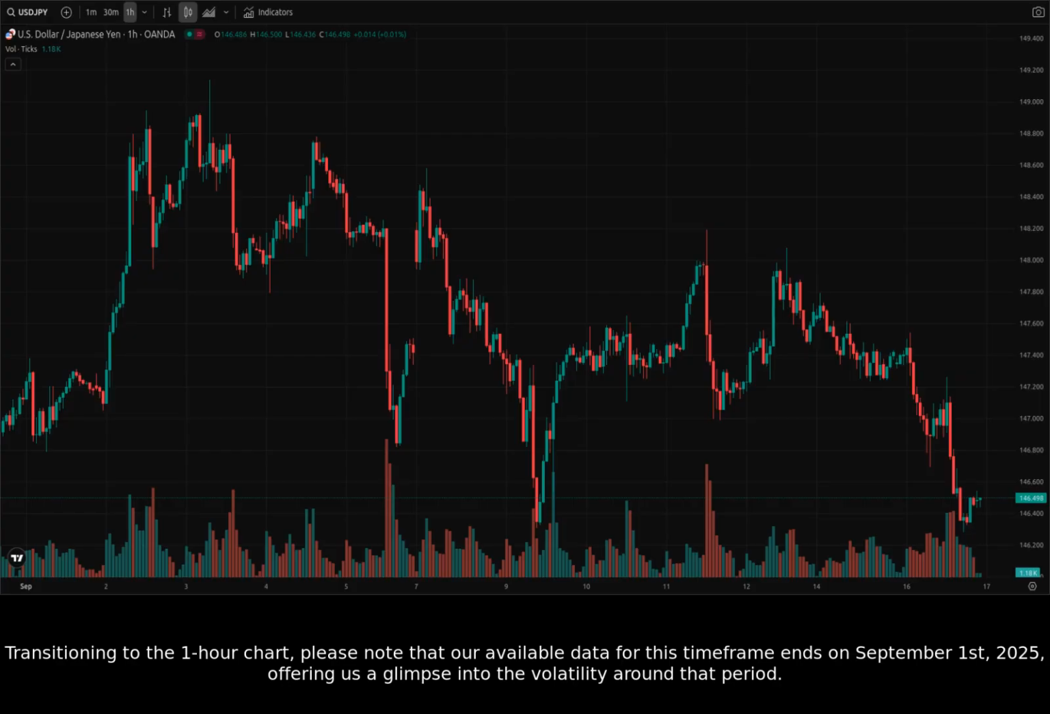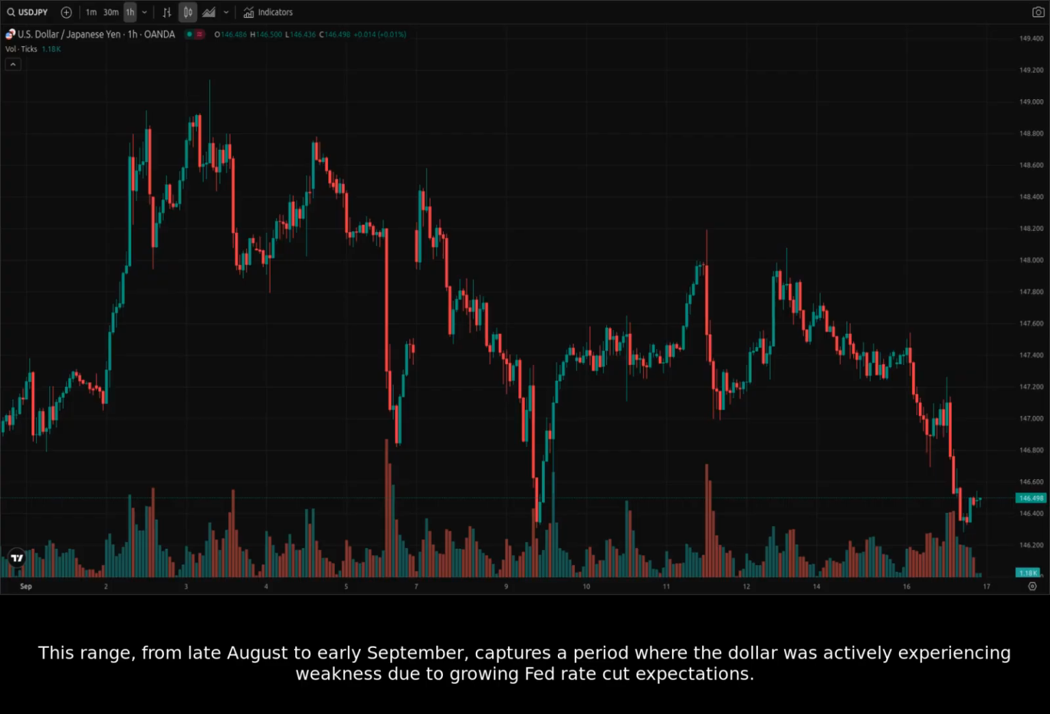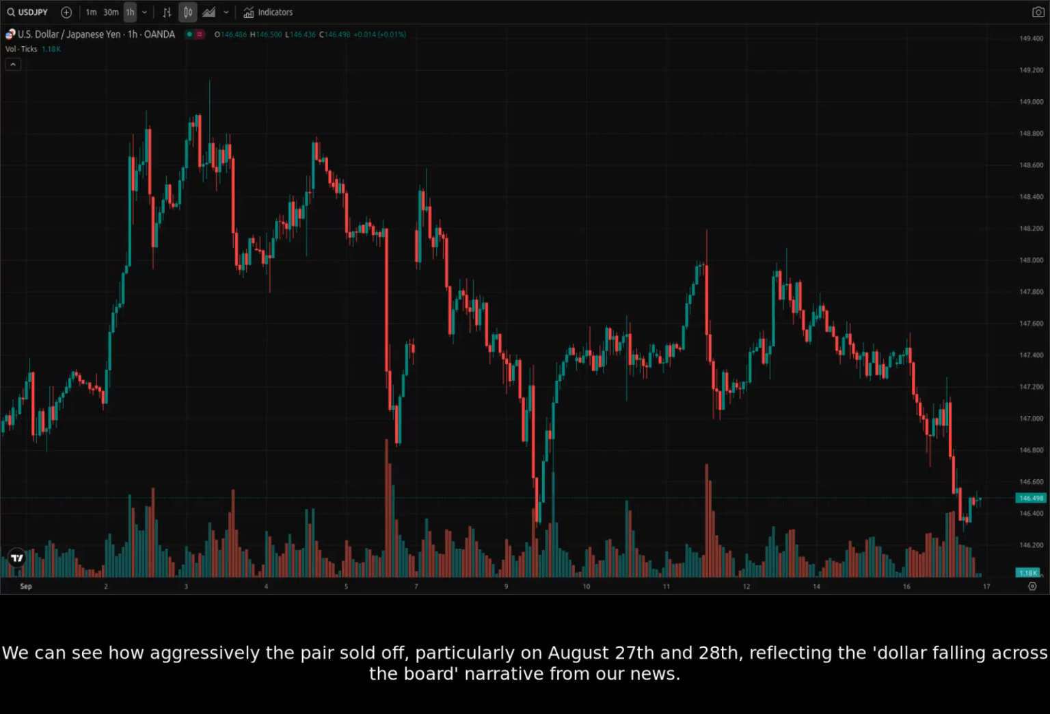Transitioning to the 1-hour chart, please note that our available data for this time frame ends on September 1st, 2025, offering us a glimpse into the volatility around that period. This range, from late August to early September, captures a period where the dollar was actively experiencing weakness due to growing Fed rate cut expectations. We can see how aggressively the pair sold off, particularly on August 27th and 28th, reflecting the dollar falling across the board narrative from our news.